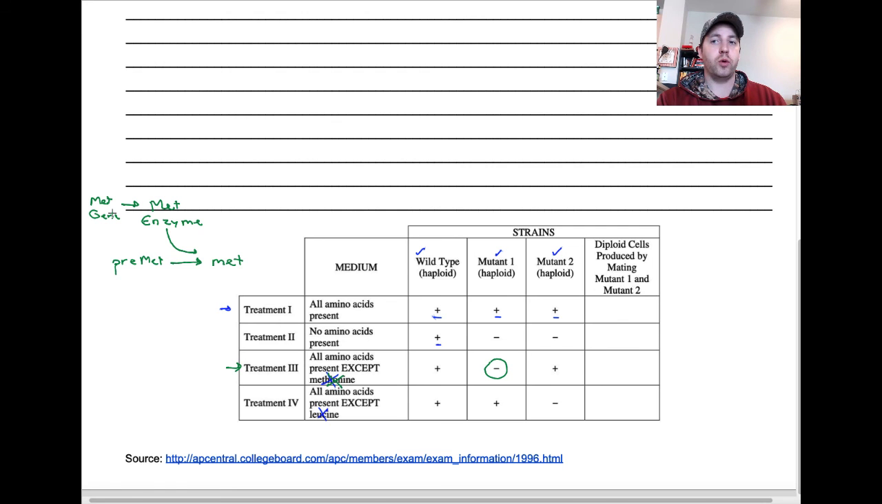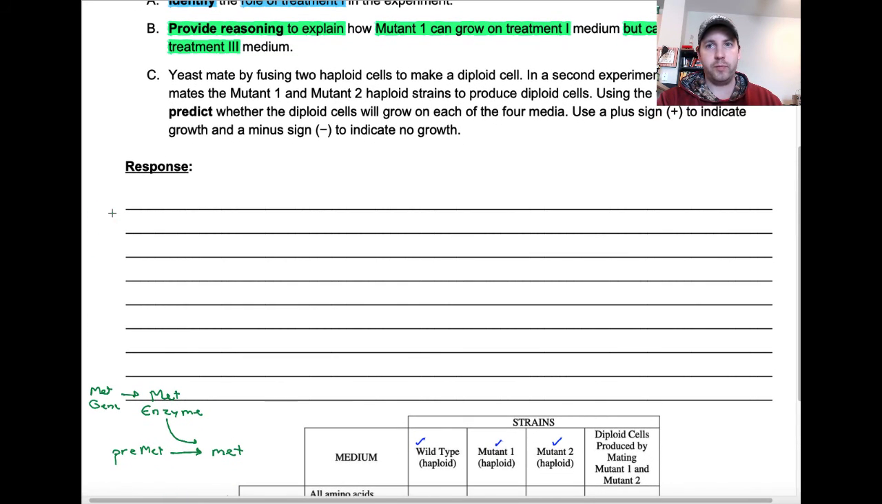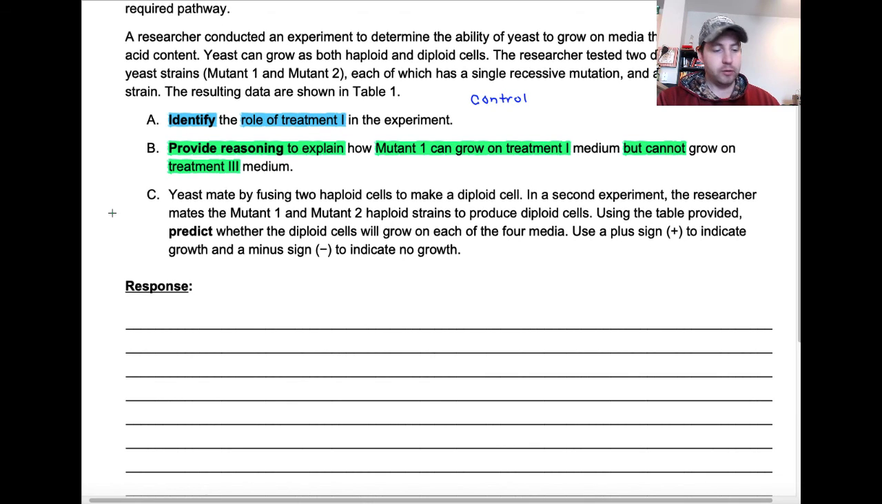So going back to our test question, or I should say the prompt itself, we're trying to provide reasoning to explain why mutant 1 can grow on treatment number 1, but not on treatment number 3. To do that, we know that there's a mutation in the MET gene, so no MET synthesis, meaning it can't produce that amino acid on its own because it can't produce the enzyme needed to catalyze the reaction.